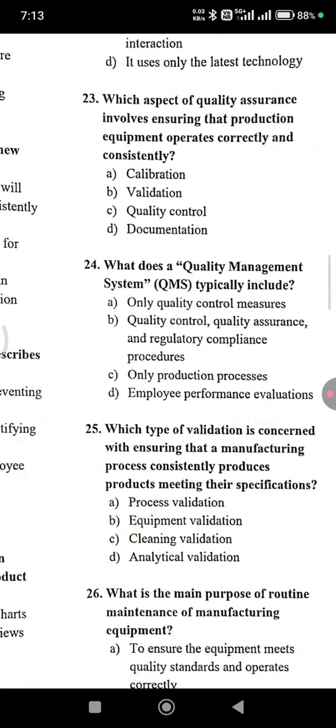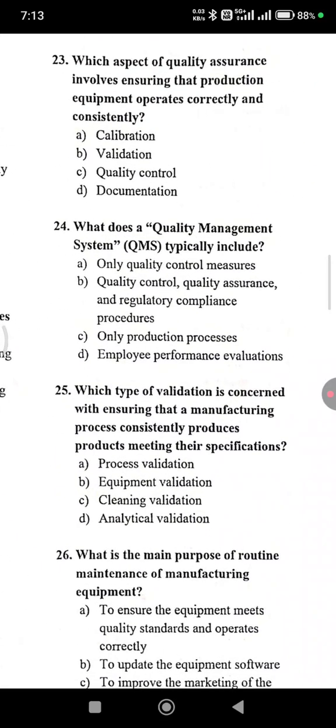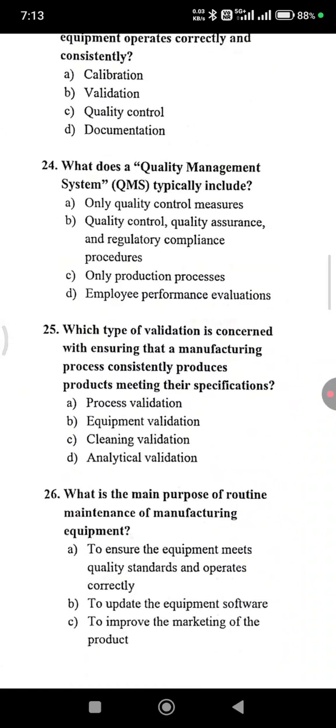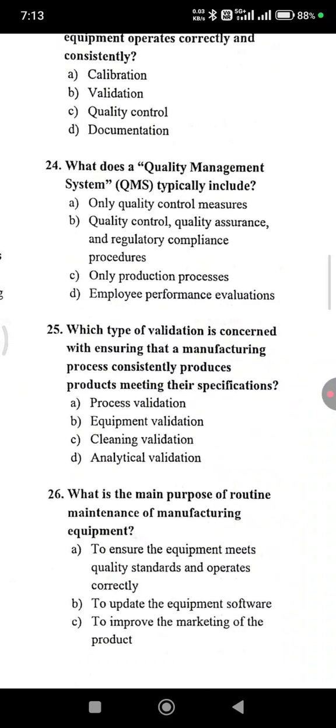What does a quality management system typically include? Option B, quality control, quality assurance, and regulatory compliance procedures. Which type of validation is concerned with ensuring that a manufacturing process consistently produces products that meet their specifications? That is option A, process validation.